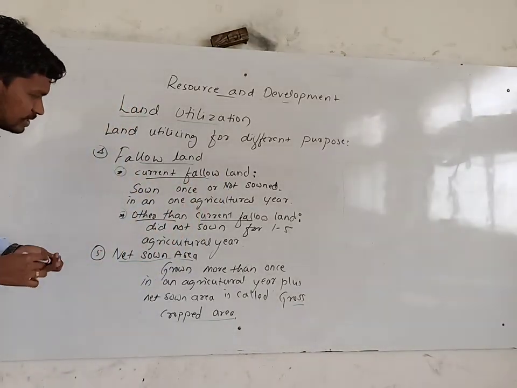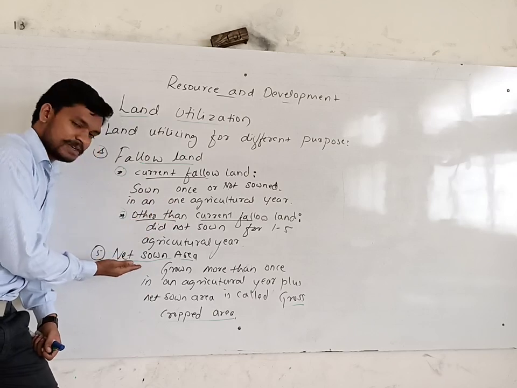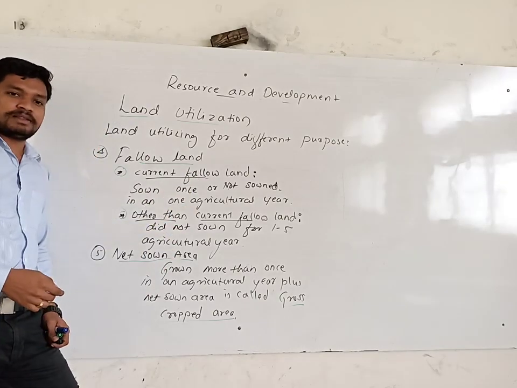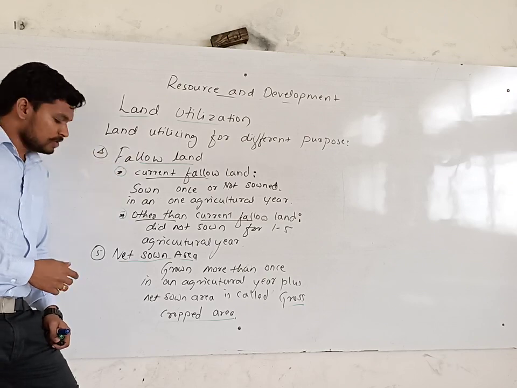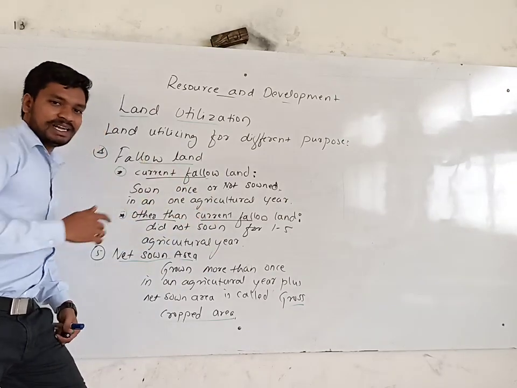Next is the sown area. After forest, most of the land surface of India is used for this sown area, then transportation and settlements. Net sown area is about growing more than once in an agricultural year.